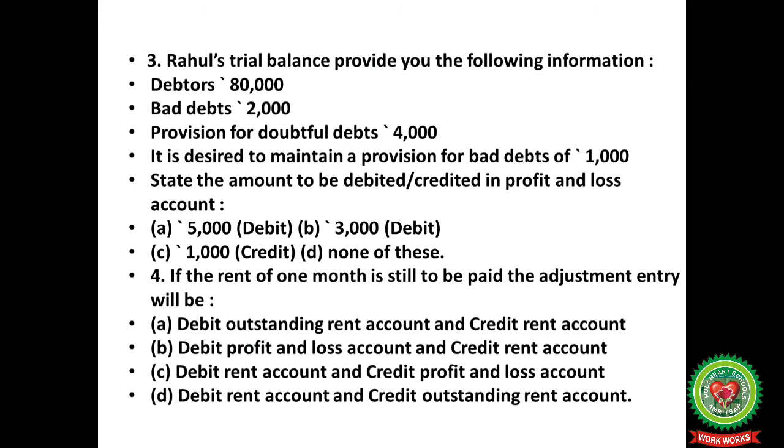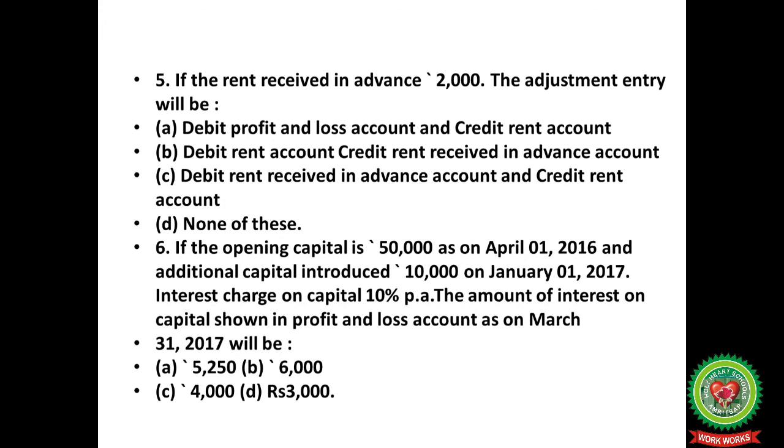If the rent of 1 month is still to be paid, the adjusting entry will be: outstanding rent account debit to rent account; profit and loss account debit to rent account; or rent account debit to outstanding rent account. Next question: if the rent received in advance is 2,000, what would be the adjustment entry? Profit and loss account debit to rent account; rent account debit to rent received in advance account; rent received in advance account debit to rent account; or none of these.